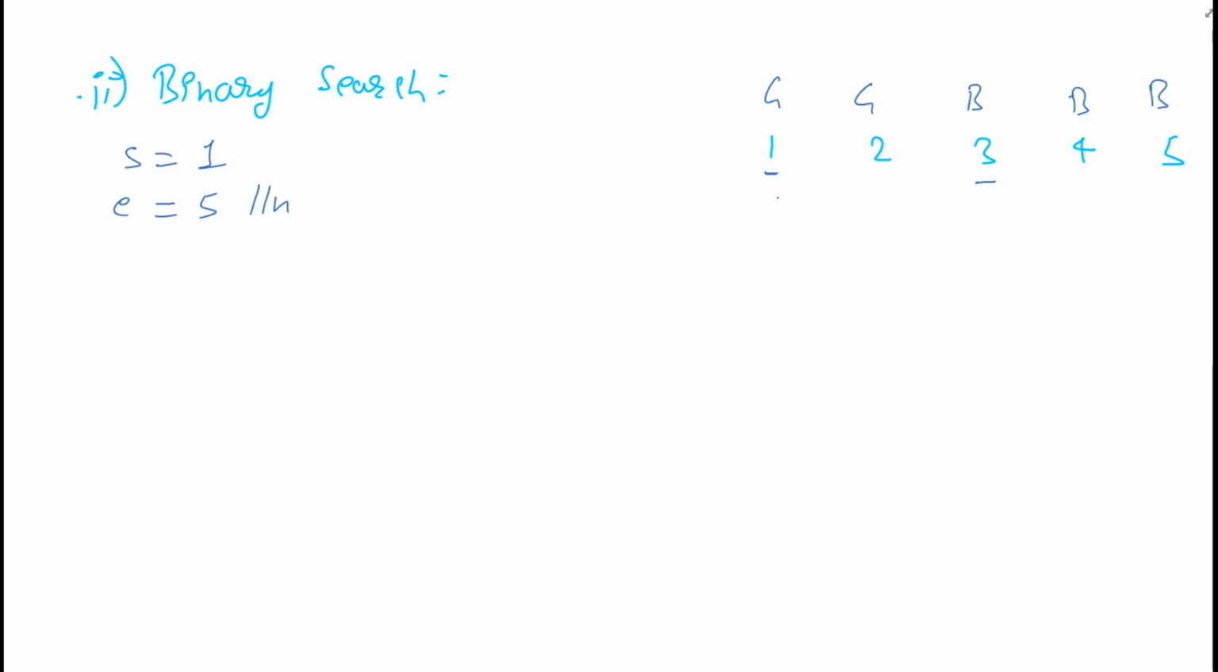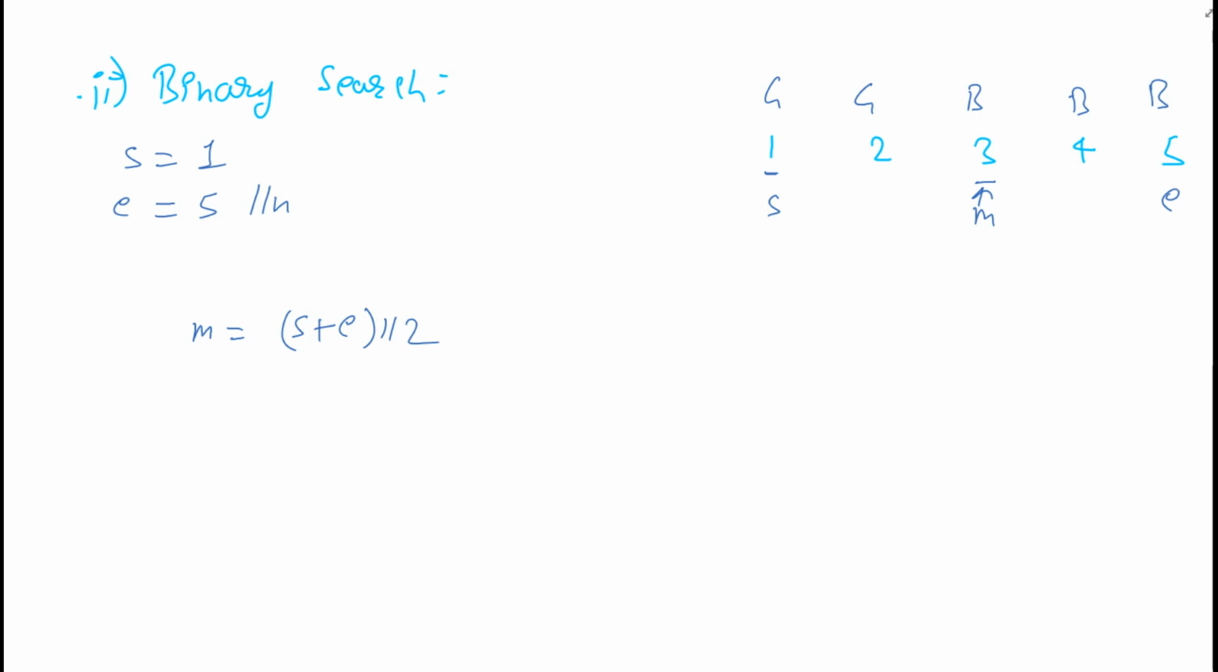Now the first thing is, this is start, this is end, we will find the middle element. So how will we find the middle element? We will find the middle element using (start plus end) divided by 2. So if we find the middle element here, it will be 1 plus 5, 6, divided by 2, it will be 3. So our middle element will be somewhere here.